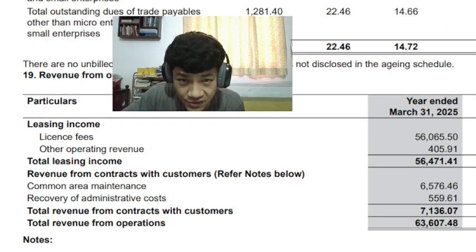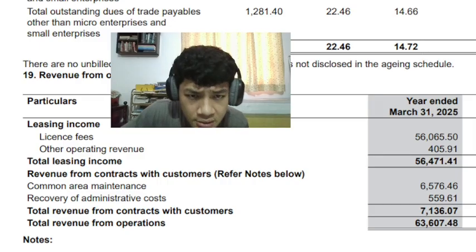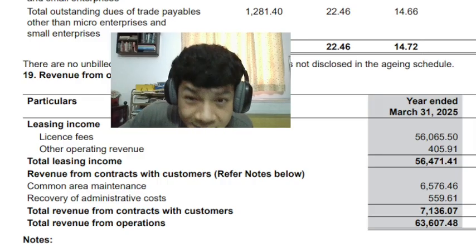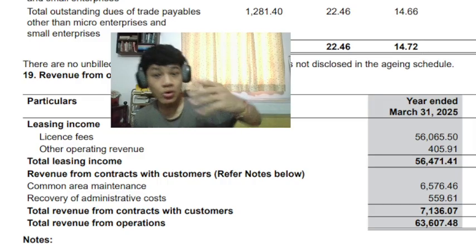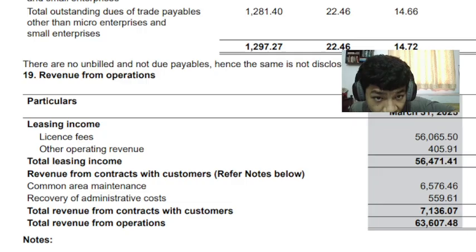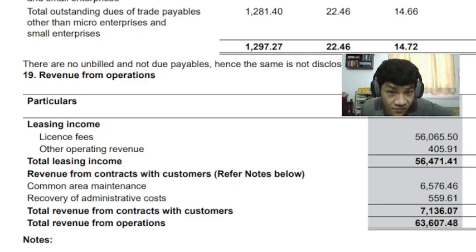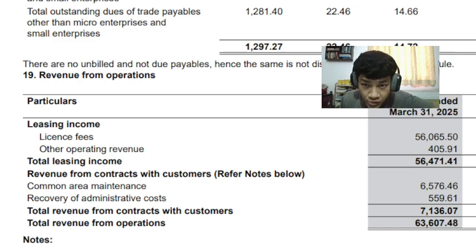So license fees accounted for, these numbers are all in lakhs. So license fees accounted for 56,065 lakhs or 560 crores worth.